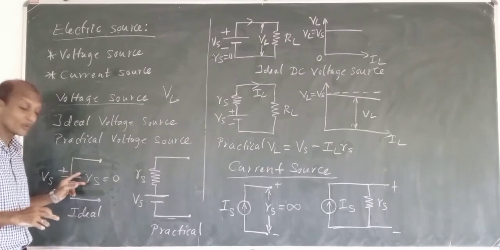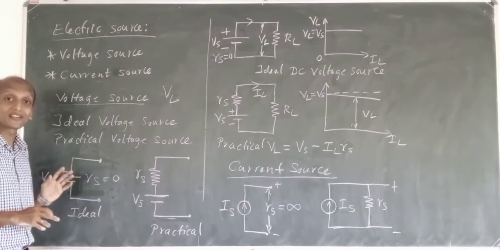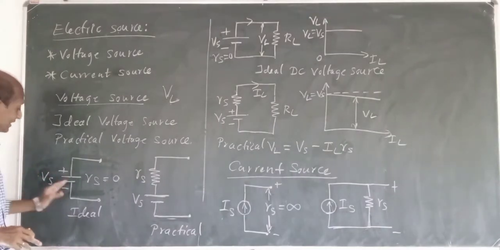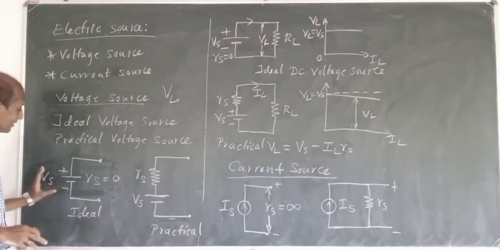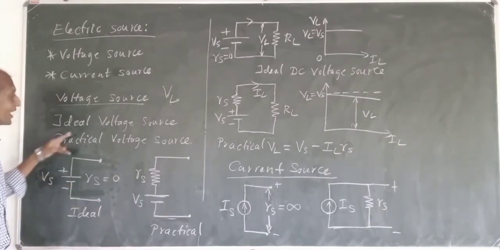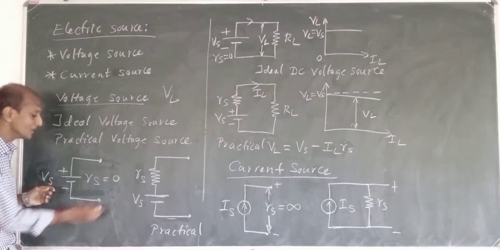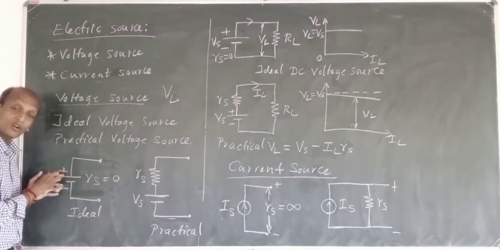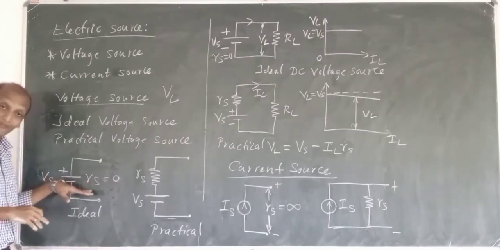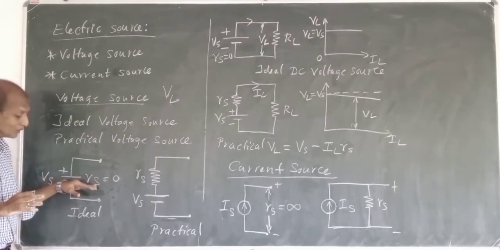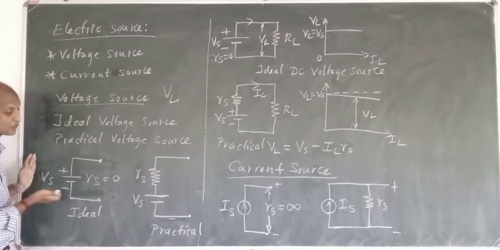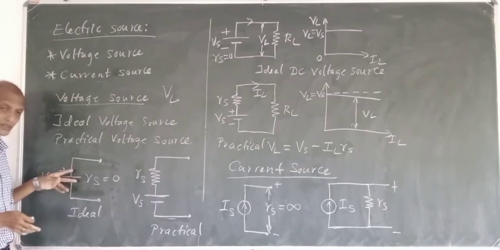So when we have 0 internal resistance, we say it is a source which has no internal resistance. Such sources are called ideal voltage sources. Okay. When we have no internal resistance, all of the voltage will go to the load. So when the internal resistance is 0, this voltage source will supply all of the voltage Vs to the load. There is no voltage drop inside the source.